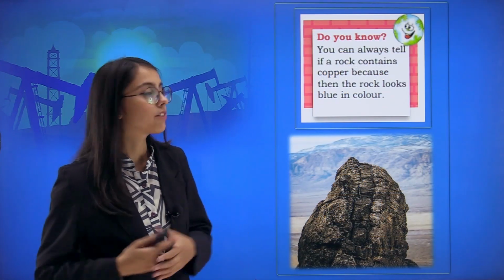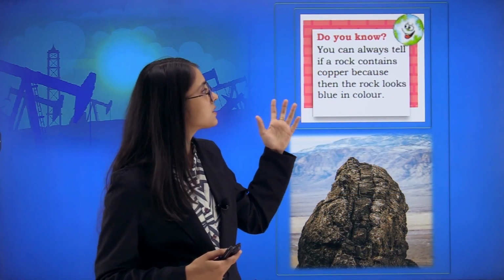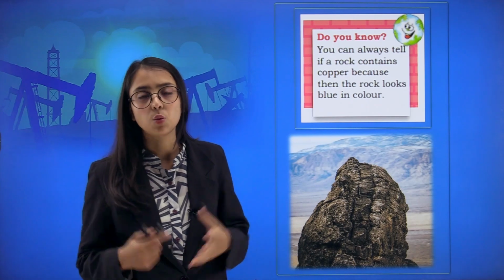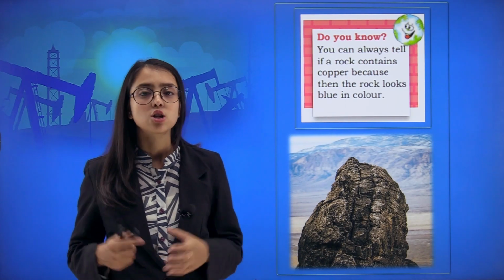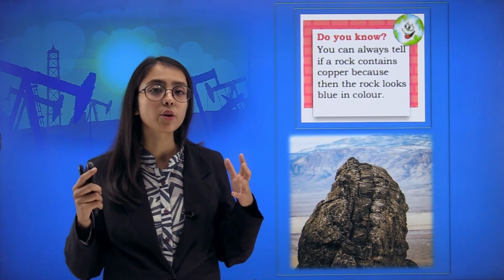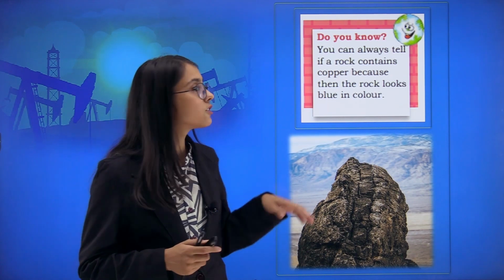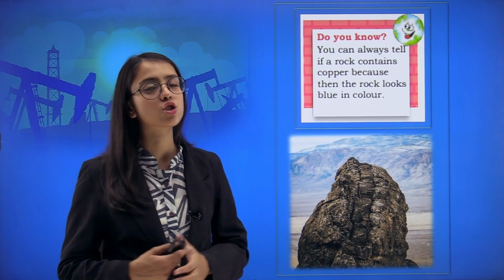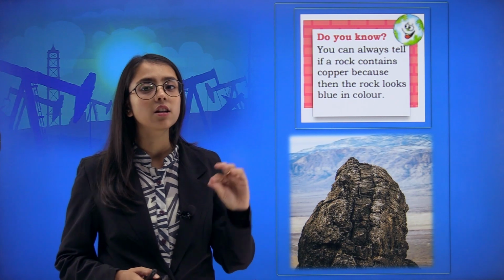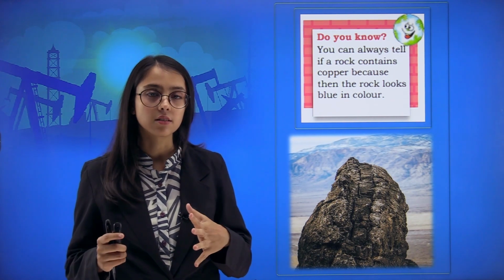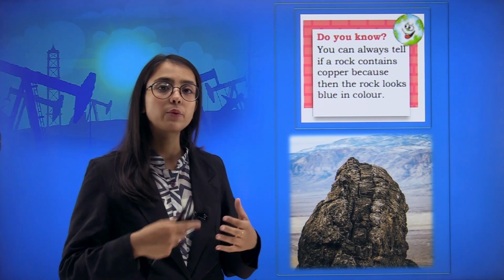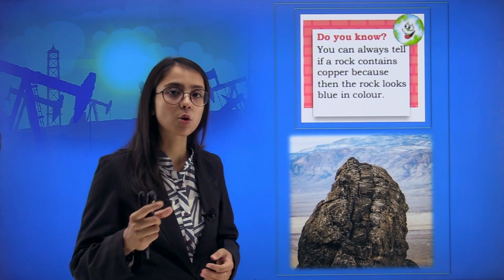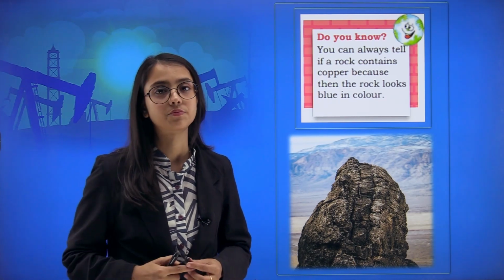Here is a fun fact. You can always tell what kind of mineral a rock contains. If you ever observe a rock which is blue or greenish in color, it may contain copper, because copper, after a certain point, when it comes in contact with air and moisture, turns blue.